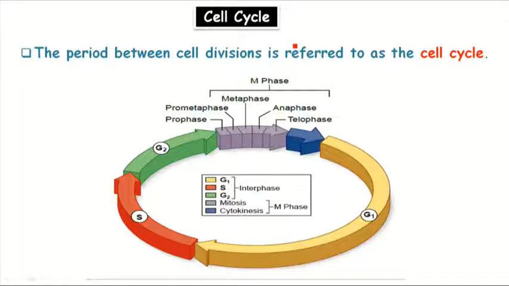Okay. So this cell cycle has two different phases, interphase and M-phase. And this interphase has further three subphases, G1, S and G2. And this M-phase has two subphases, mitosis and cytokinesis. And this mitosis is further divided into 5 phases: prophase, pro-metaphase, metaphase, anaphase and telophase.